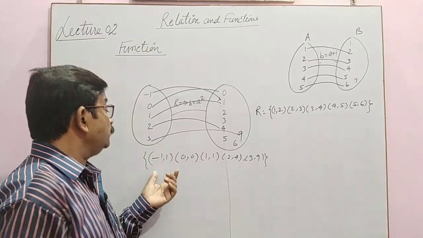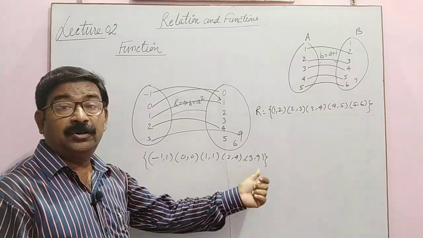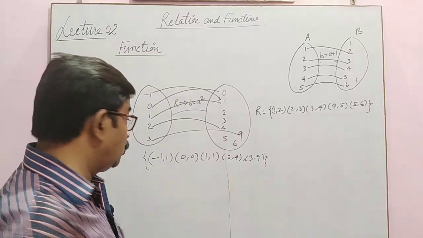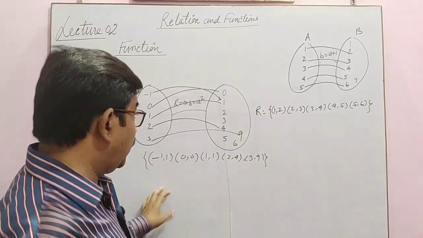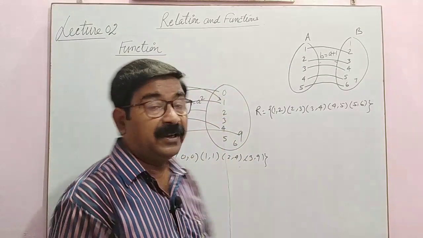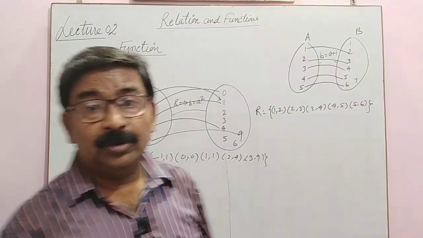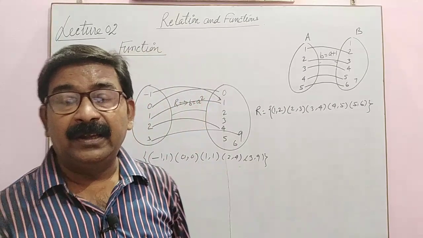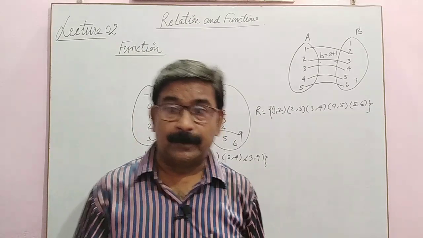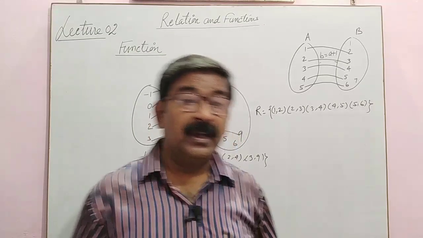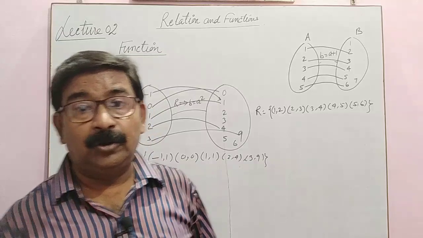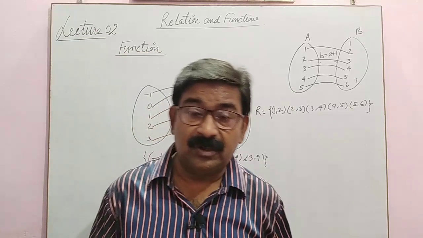The collection of every first element is called the domain, the collection of every second element is called the range, and the second set itself is called the codomain. So this is how we identify a relation and a function. We have different kinds of functions to discuss, and we have to find the domain and range of a function.